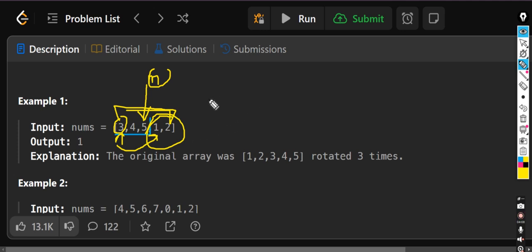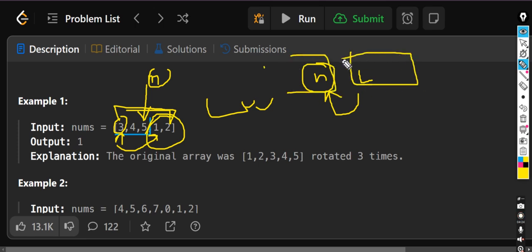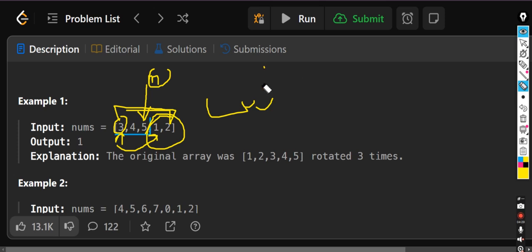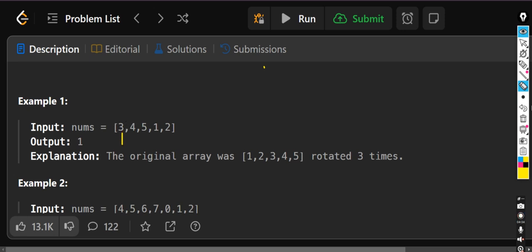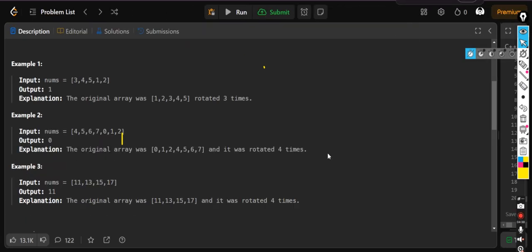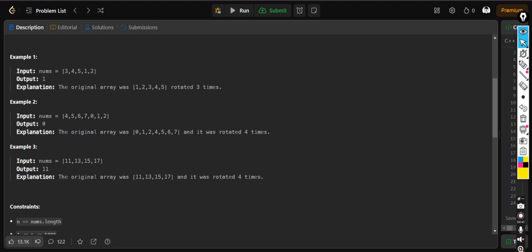That is because we are moving mostly towards low, and until high and low cross, high goes to the area which we have eliminated, and high remains on the place which is valid. So if we return high, we'll get the minimum possible answer. Now I think we should move towards code, because this is the most preferable explanation we have given. So let's move towards the code.